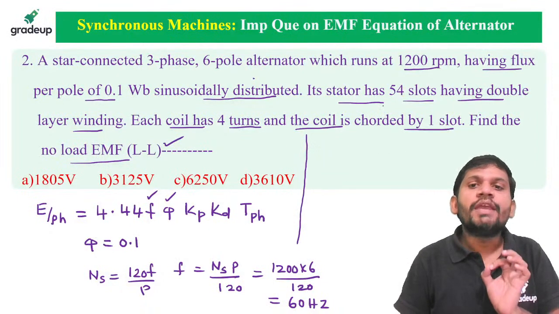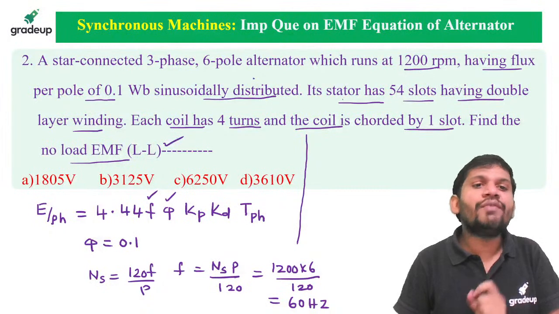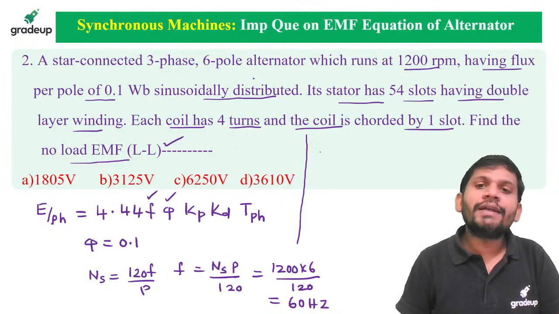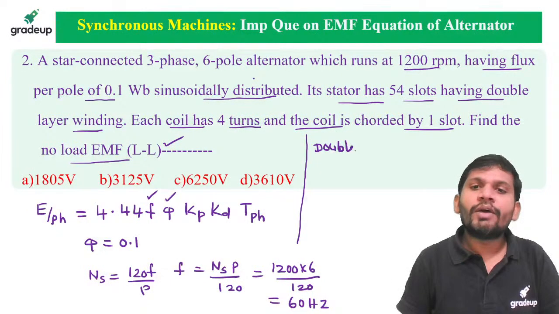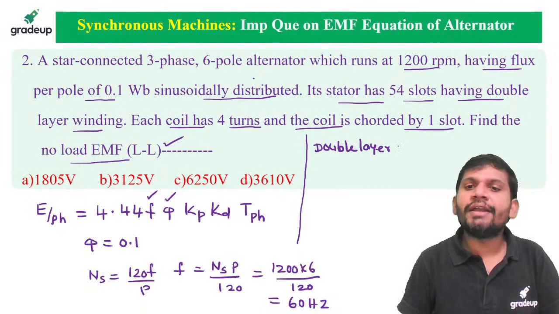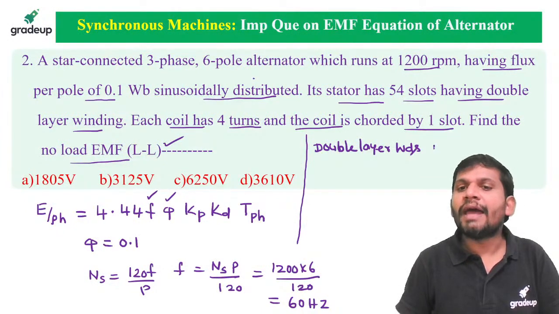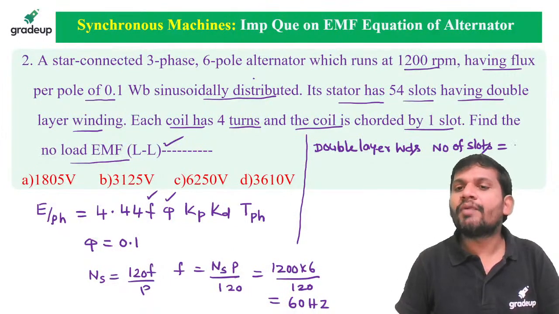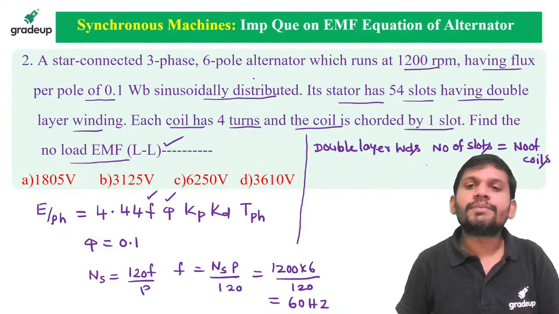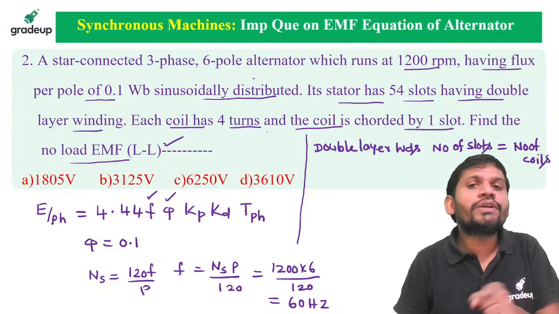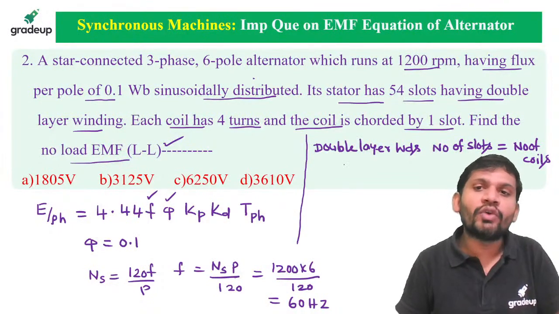The stator has 54 slots with double layer winding. In a double layer winding, the number of slots directly indicates the number of coils. Number of slots equals number of coils. Here each coil has 4 turns, meaning each slot has 4 turns. Then the total number of turns is 54 into 4.